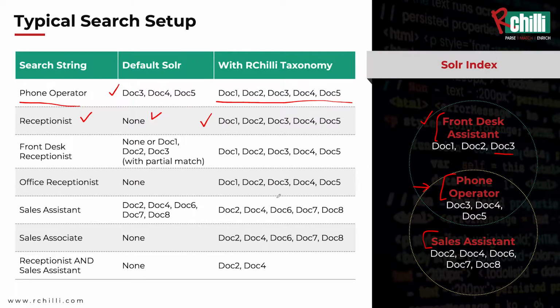Now I can go one by one, like sales assistant, sales associate, receptionist. So you see, Archely taxonomy has the power to give you more and more data. And that's what is required nowadays. People are not looking for limited results. Now let us walk through a real-time scenario.